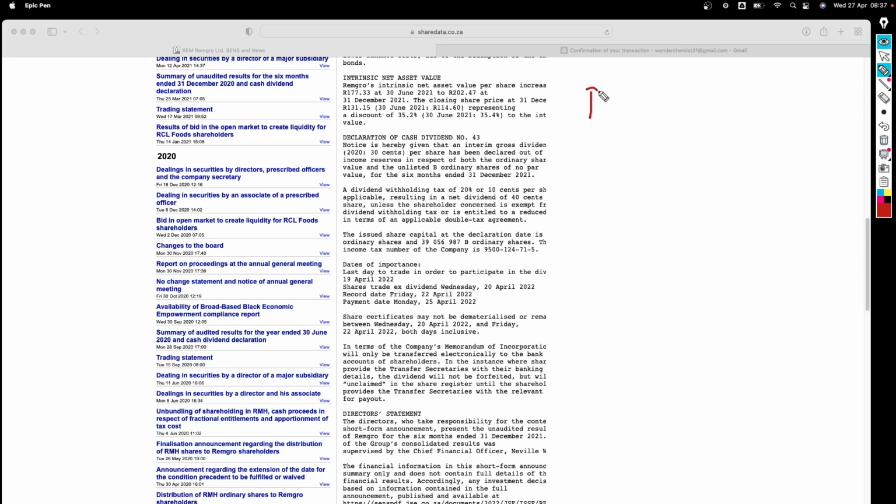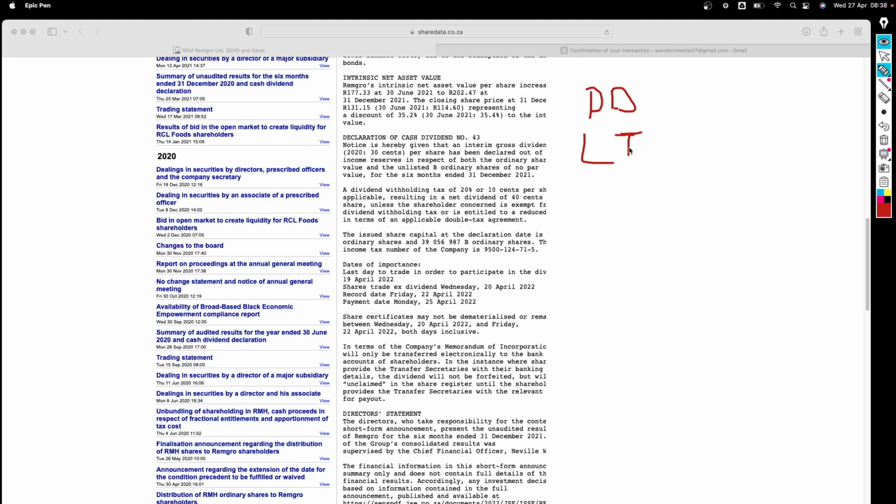We said that the date that is important is the declaration date when the dividend is declared, but we don't really care about this because we are just interested in the numbers. Is the business profitable? Is the company going to pay us dividend? Then the last day to participate, we normally call it LTD. We will see here on ShareData how they normally call it, depending on the platform that you're using to get information. I mostly use ShareData because it's free. I can get all the information.